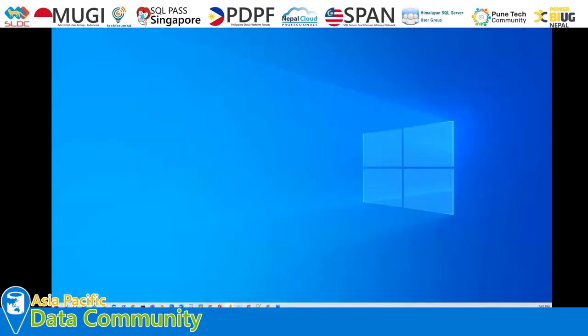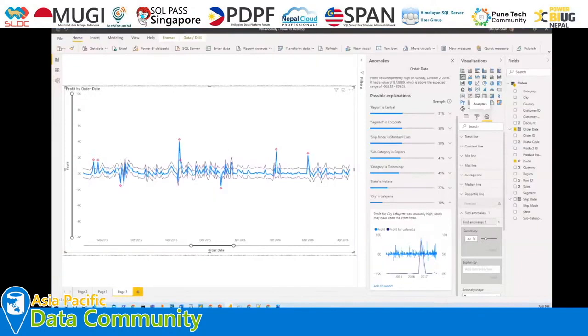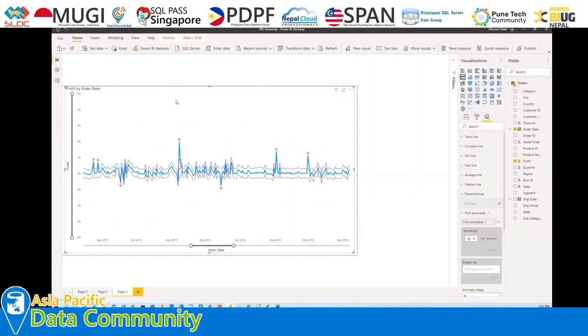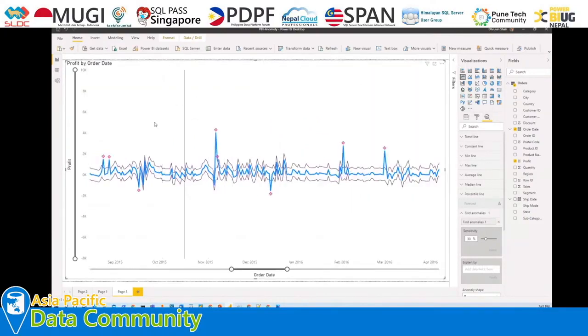Dhruven, in Power BI we have some visuals like the KPI, key value, and a lot of other visuals. We have AI visuals. So is this anomaly a visual, or have we just used a graph to make it work? Is it an AI visual? No, it's not a visual. It's a feature that has been added to the line chart.